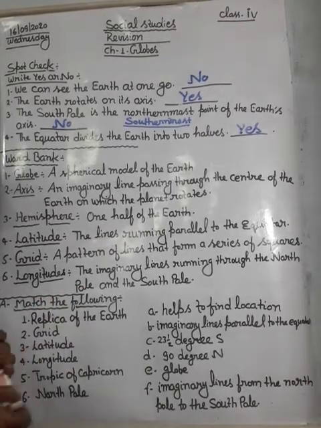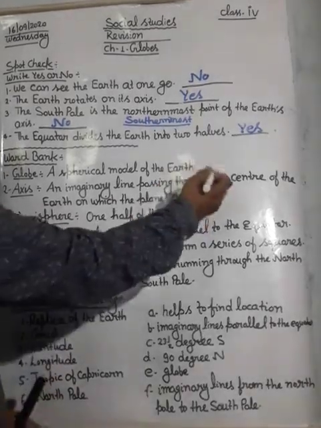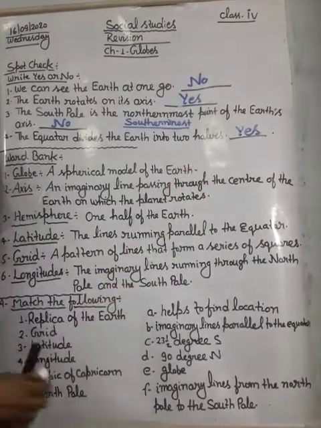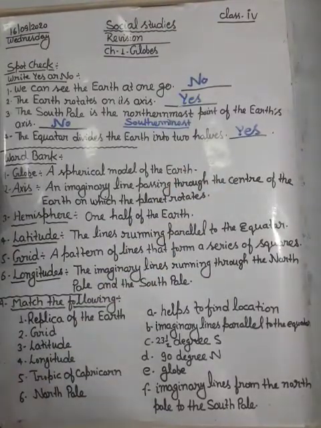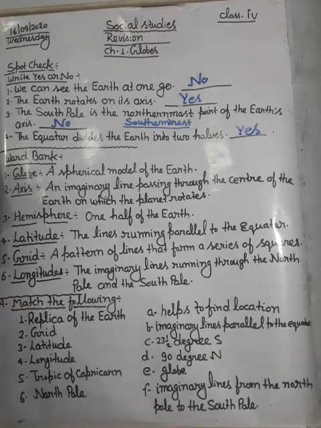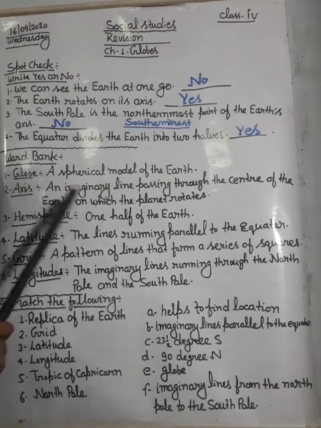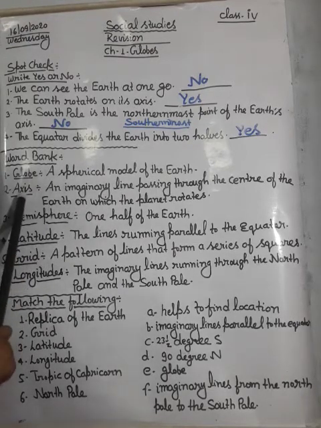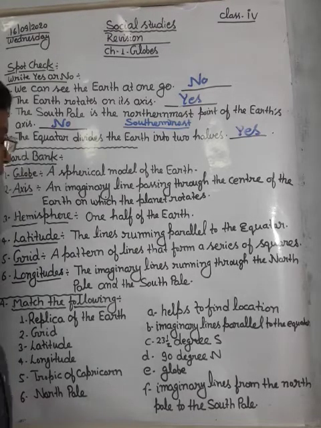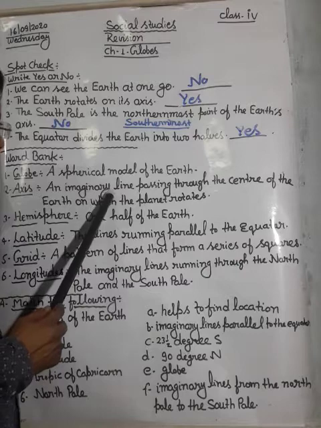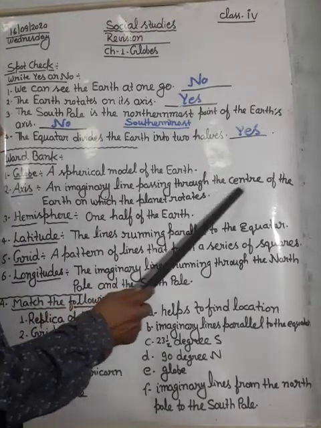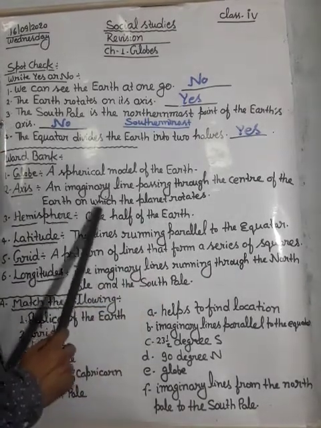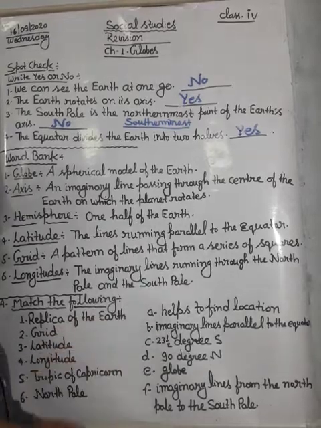A spherical model of the earth is called a globe. Next one is axis. What is an axis? An imaginary line passing through the center of the earth on which the planet rotates.